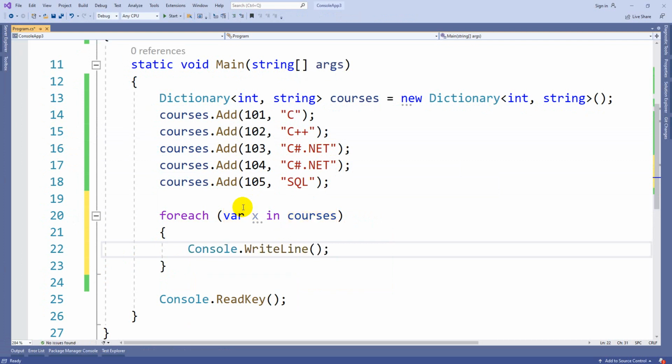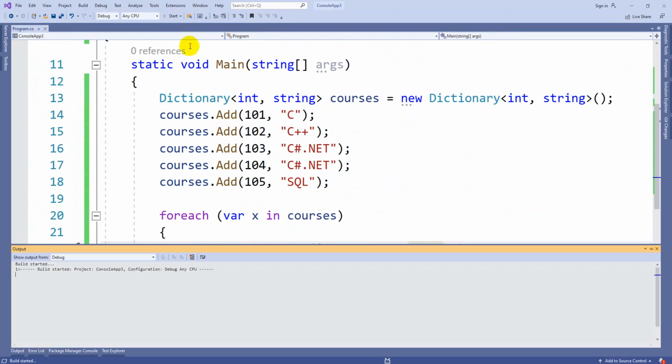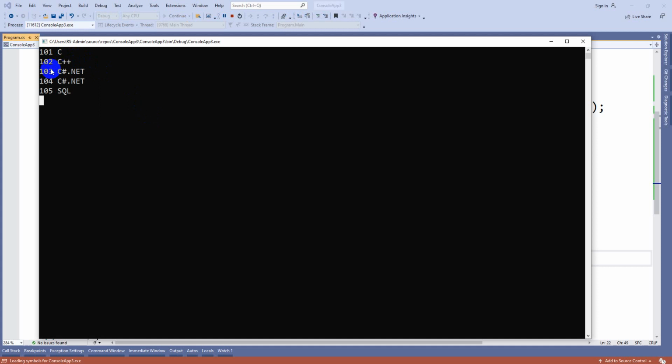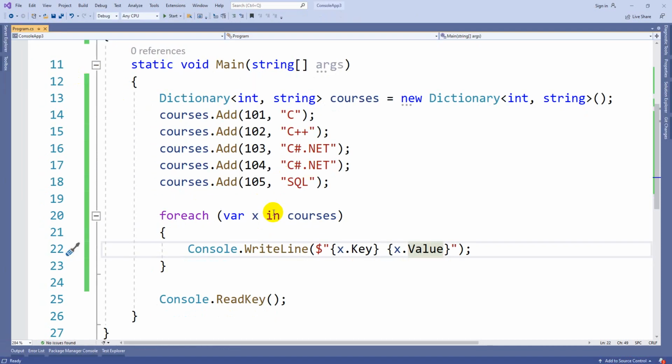Here you will get two things, guys. If you want to get the key, you can write x.Key. If you want to get the string value, you have to write x.Value. In the output you can see like this: 101 C, 102 C++, like that. So this is what a dictionary is.